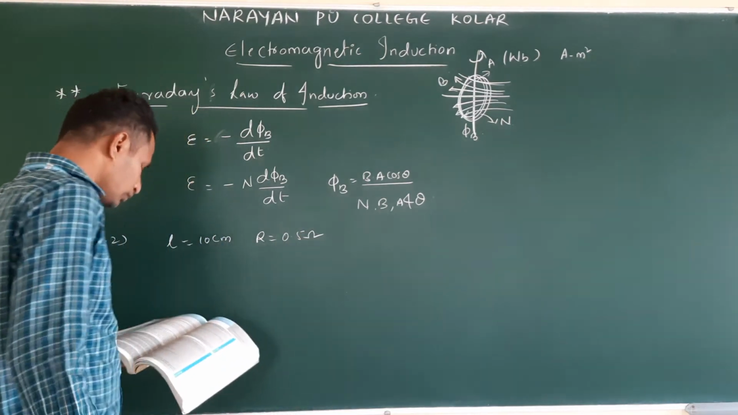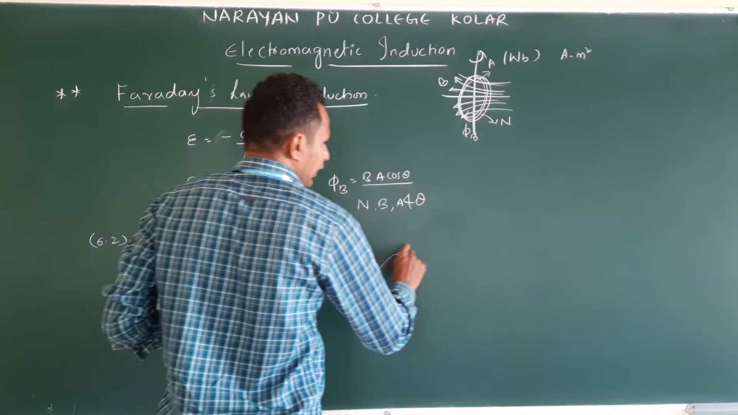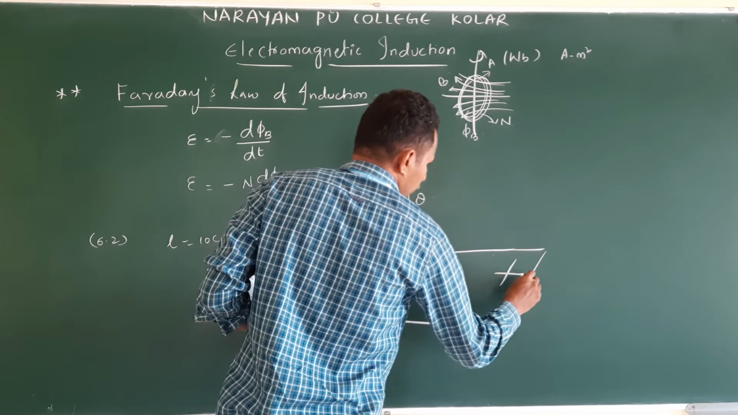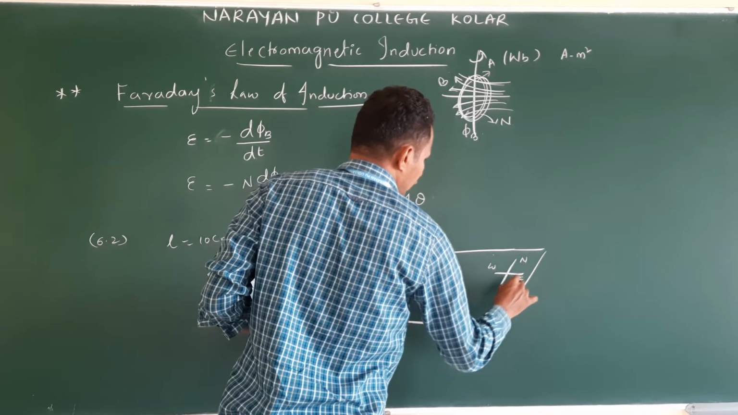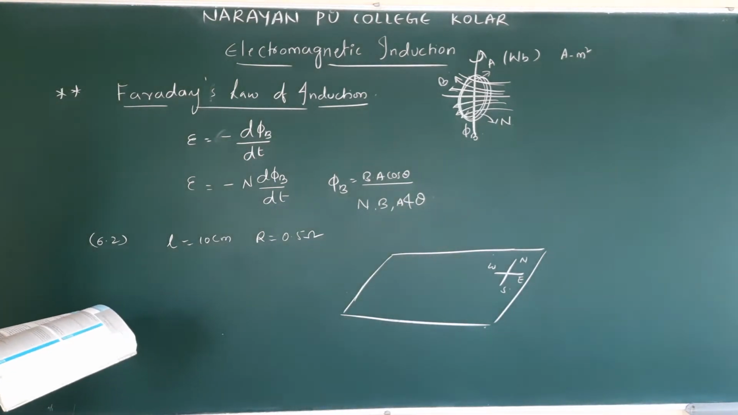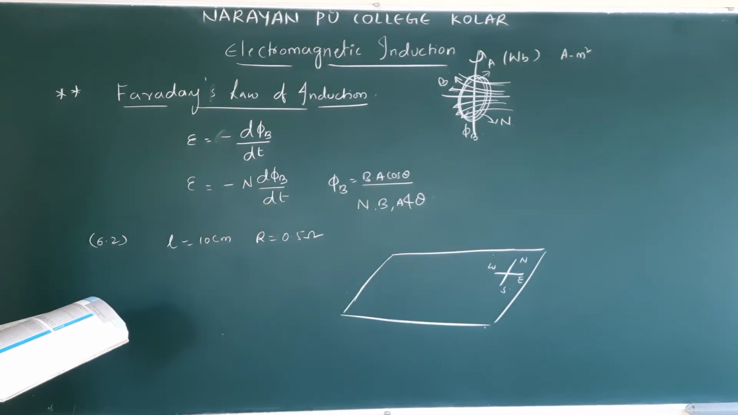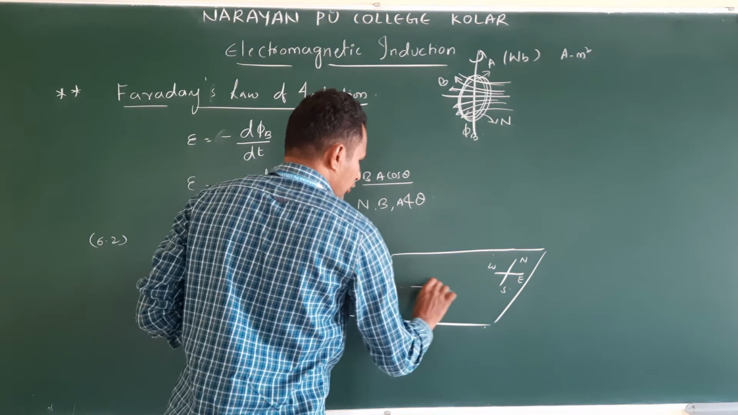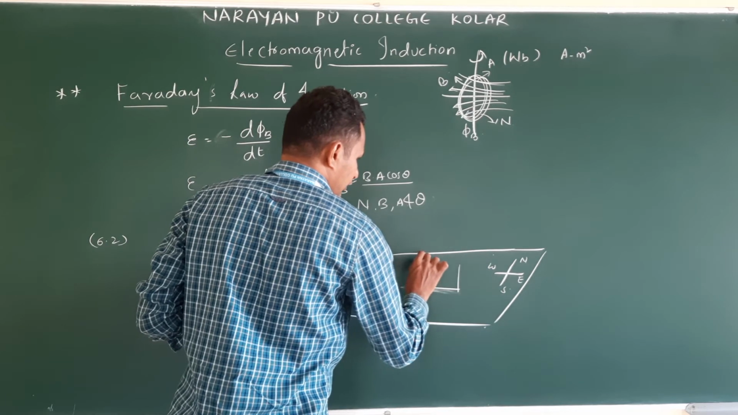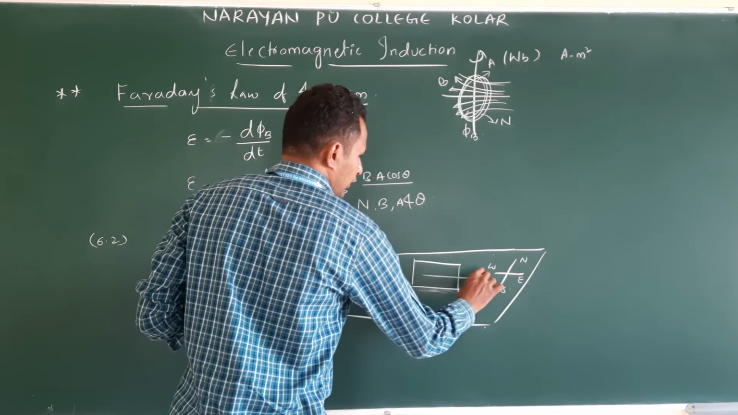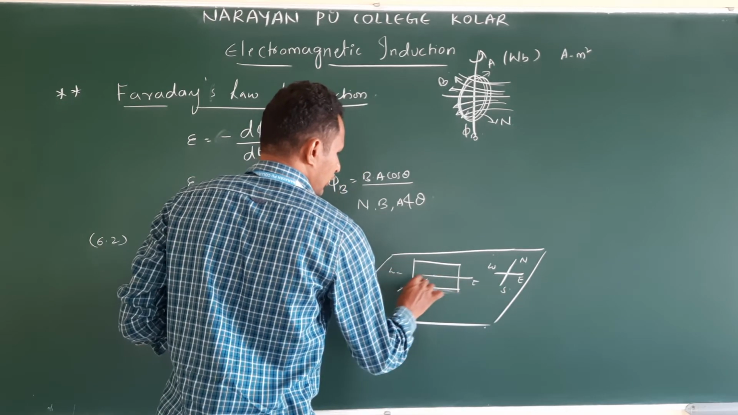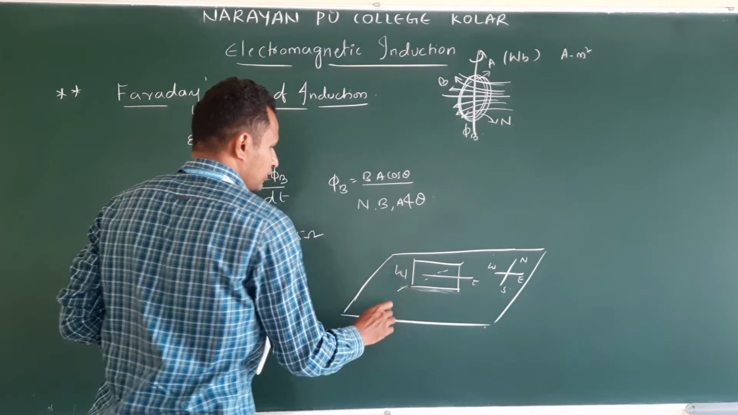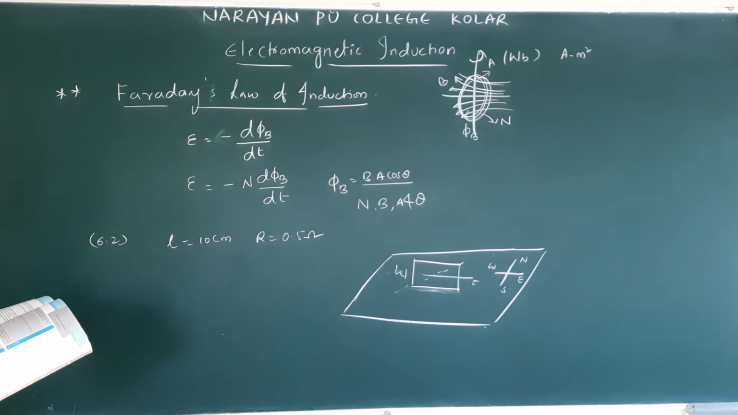So here I am drawing their directions. This is east, west, north, south in this plane. What did they do? They placed it vertically in the east-west direction. East-west direction means like this. They placed like this, east to west. This is north south, east to west. Now square, not a rectangle, but I have drawn like that.